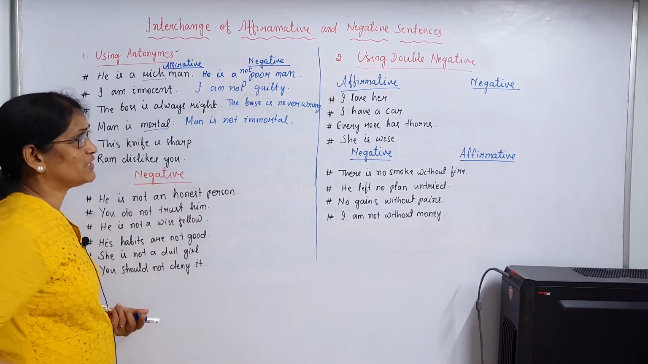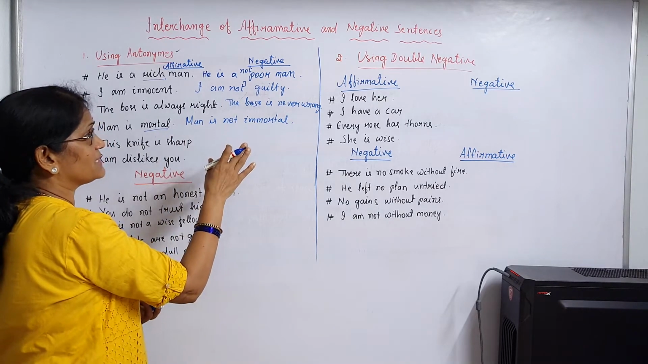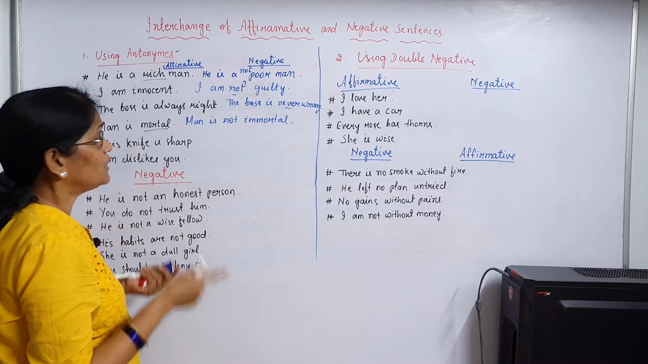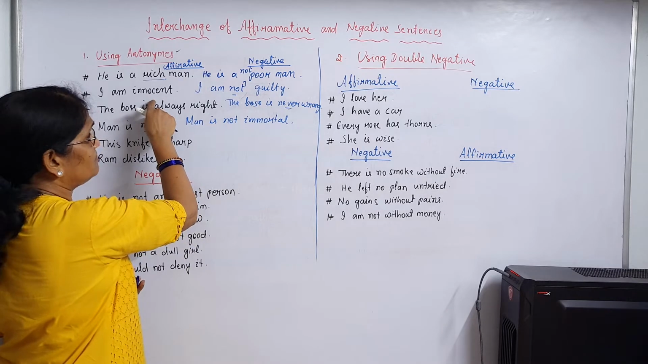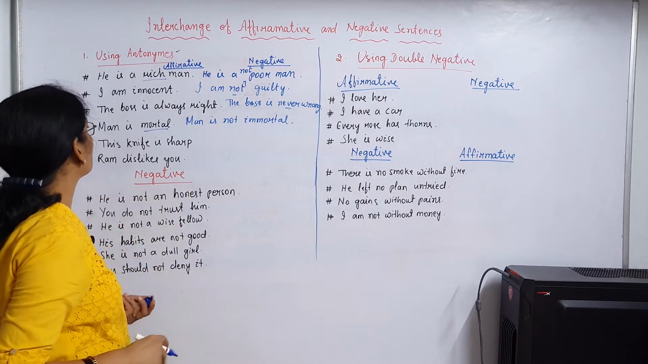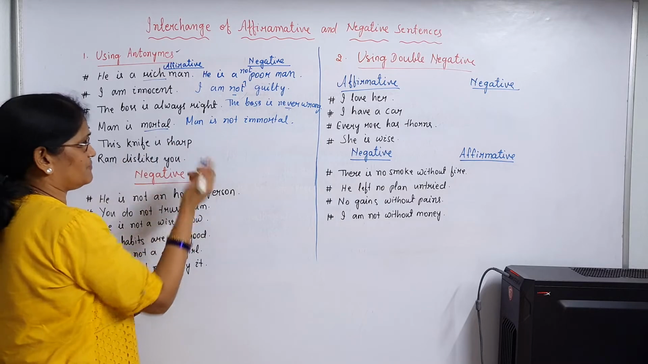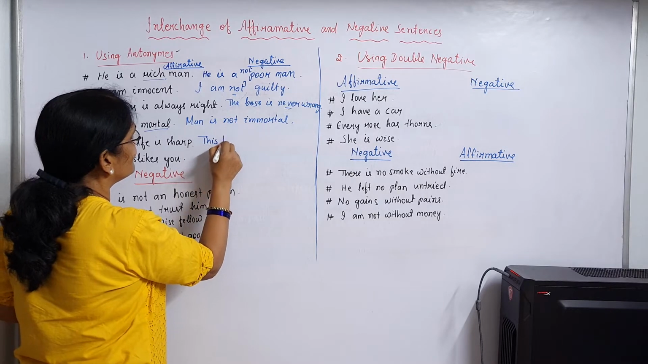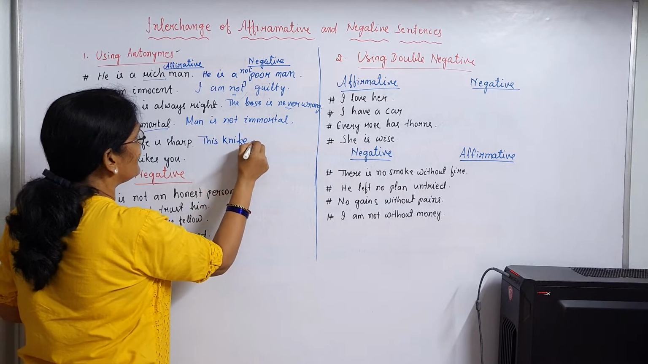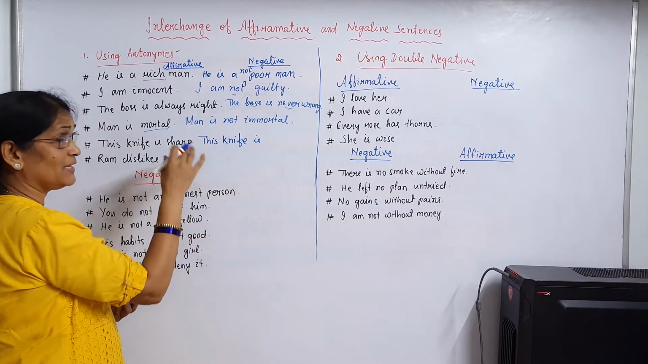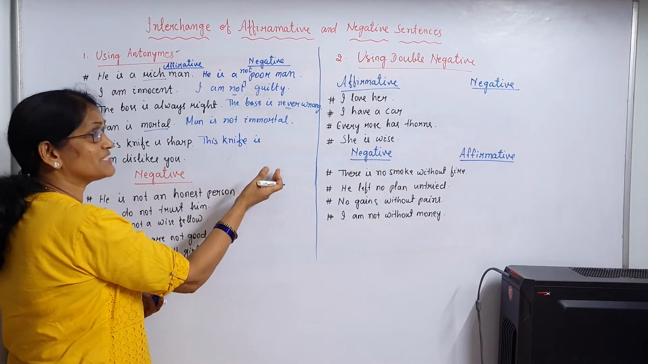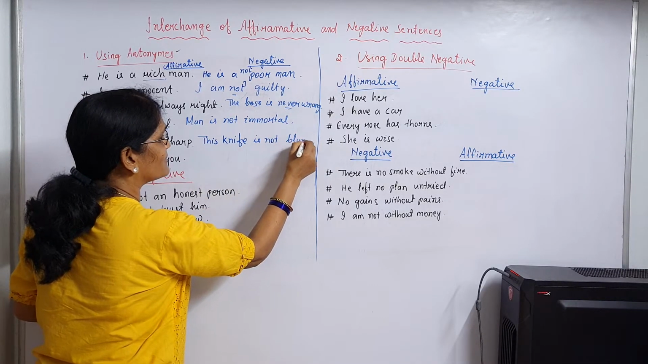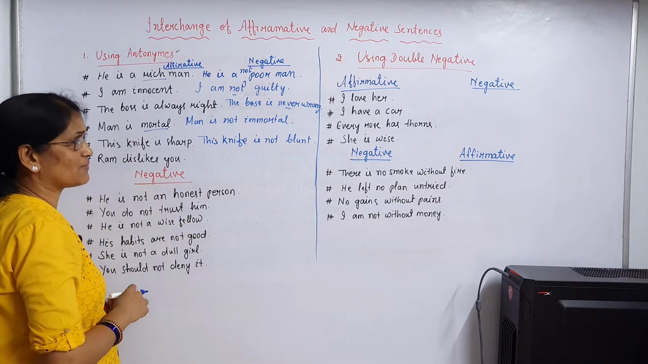But when you are changing the word into negative, the meaning will not be changed. That means we are using the negative word, never, not. Use the negative word and change the antonym of the word. This knife is sharp. What will be the negative form? This knife is blunt. If I write is blunt, the sentence will be changed, right? Is not blunt. That means what? Knife is sharp.